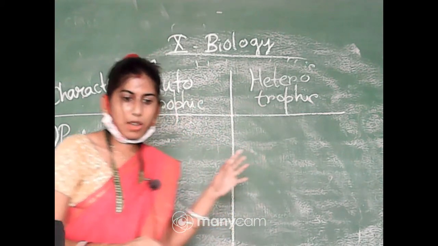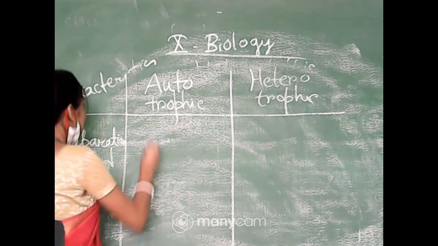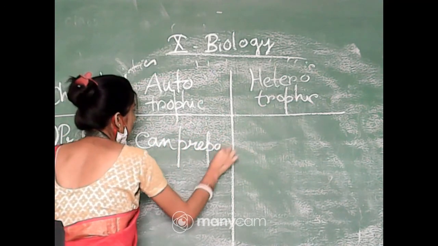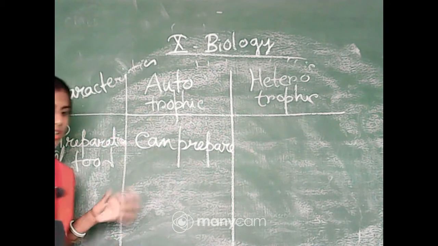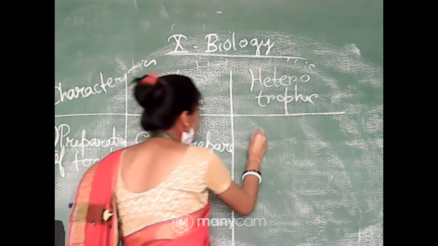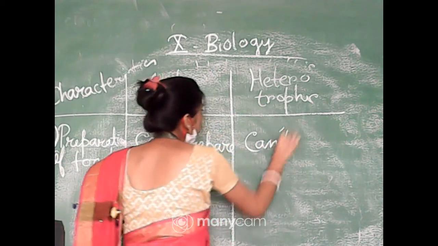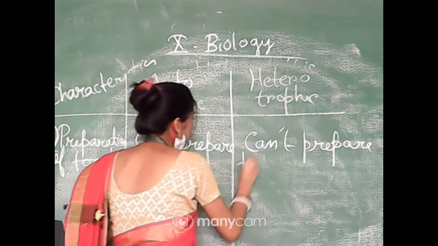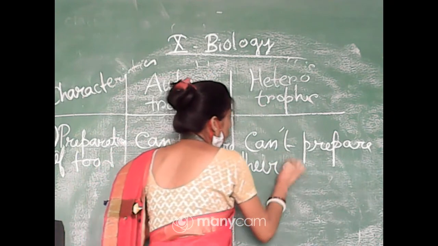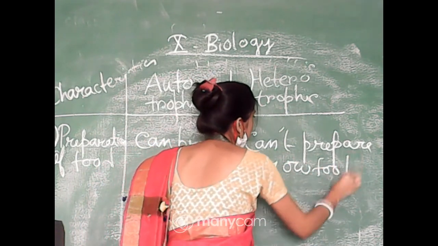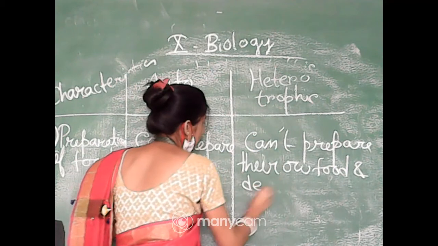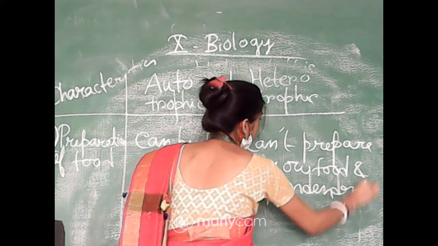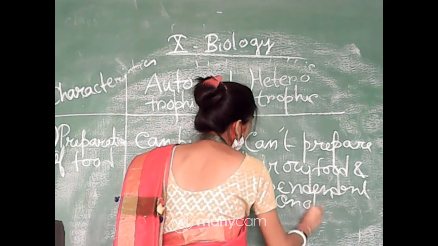So yes, you have given the answer that they can prepare their own food. So here we can write they can prepare their own food, and here we have to write cannot prepare their own food and dependent on others.